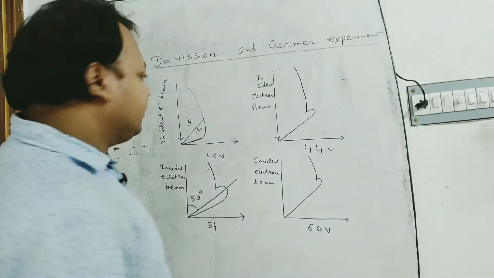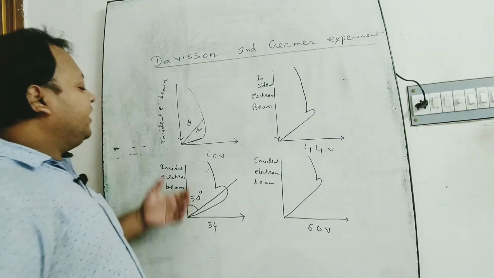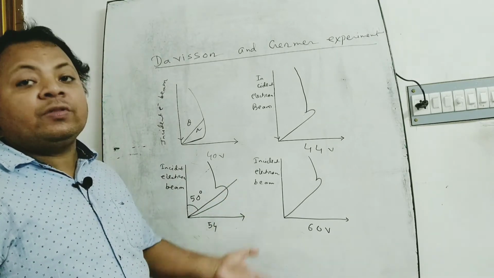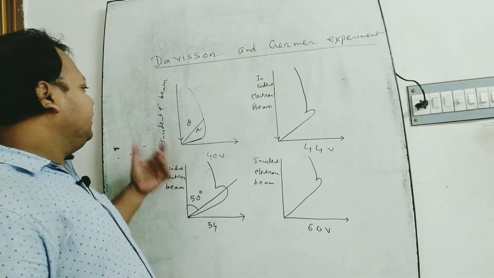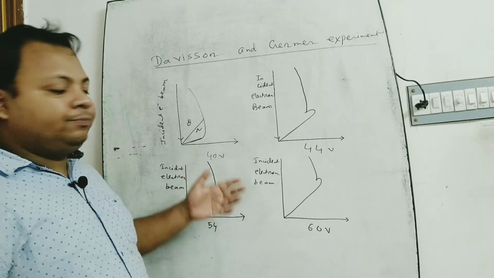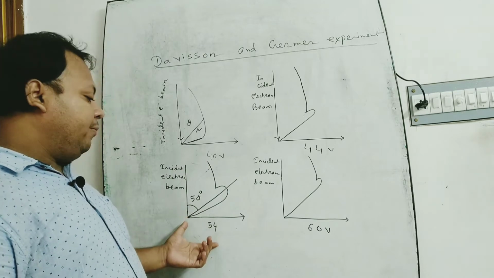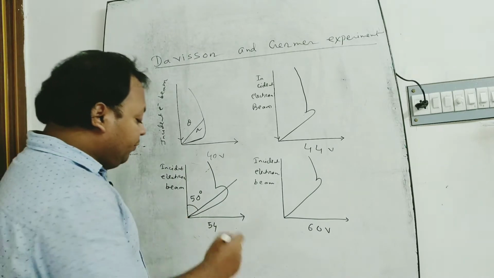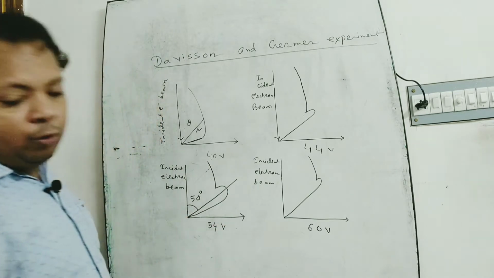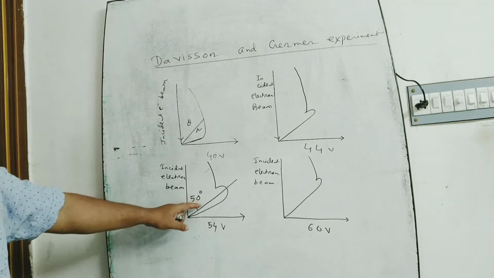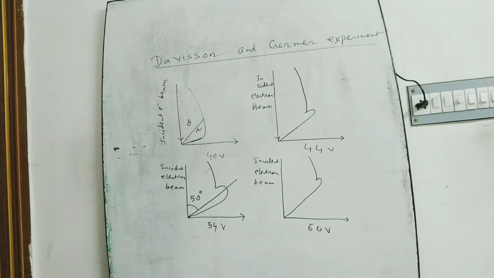From these graphs we can observe that the intensity of the diffracted electron beam is maximum for 54 volt and at 50-degree angle.